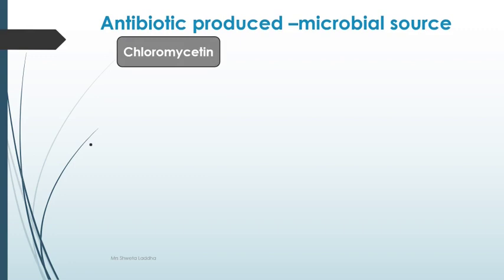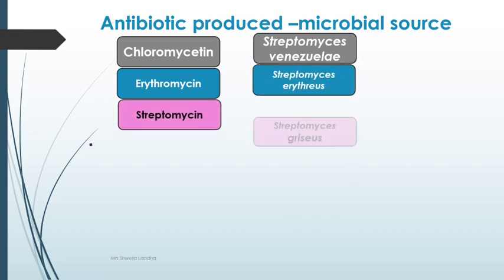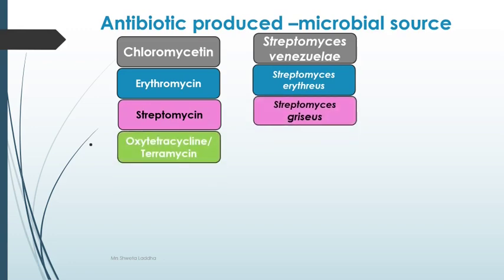The first is chloromycetin. It is produced by Streptomyces venezuelae. Erythromycin, commonly used for throat infection, is produced by Streptomyces erythraeus. Streptomycin is produced by Streptomyces griseus. Oxytetracycline, also called terramycin, is produced by Streptomyces rimosus. So the first four, if you see, I have changed this chart from your textbook. First we have considered all the microbial sources which belong to the genus Streptomyces and the four antibiotics produced by them.